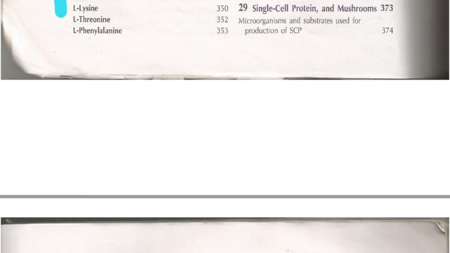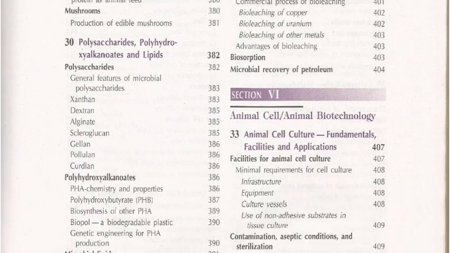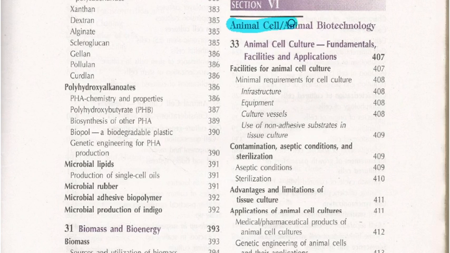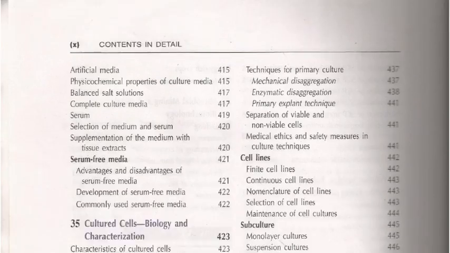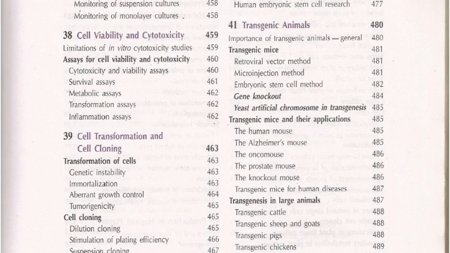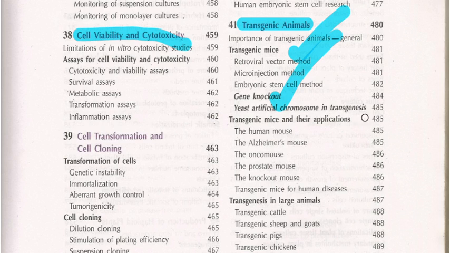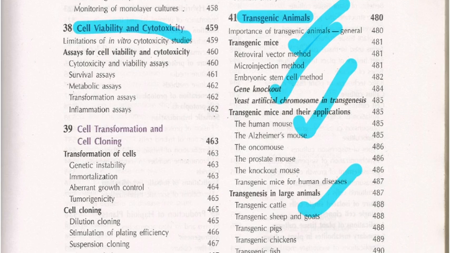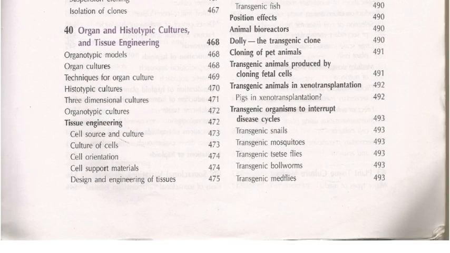If not, at least try to cover this particular unit itself, and you have a separate unit for animal cell and animal biotechnology. In that you can find all the aspects with respect to your syllabus for this GATE biotechnology. Also you have the plant biotechnology topic, and here you have cell viability and cytotoxicity, and transgenic animals are also there. Everything: transgenic animals, gene knockout mice and transgenic mice and their applications, transgenic cattle and how it is produced, and transgenic pigs and transgenic fishes.